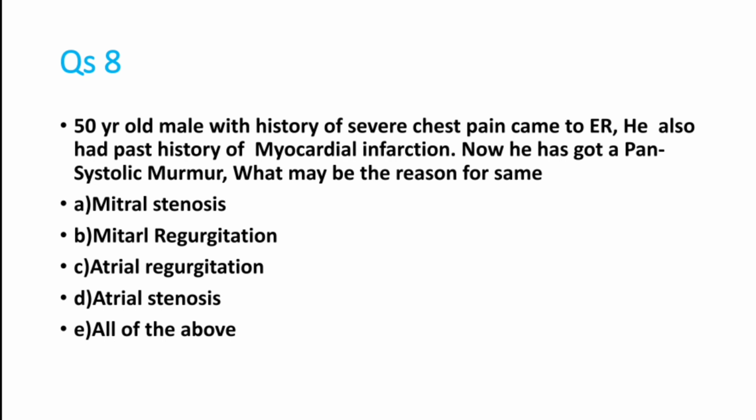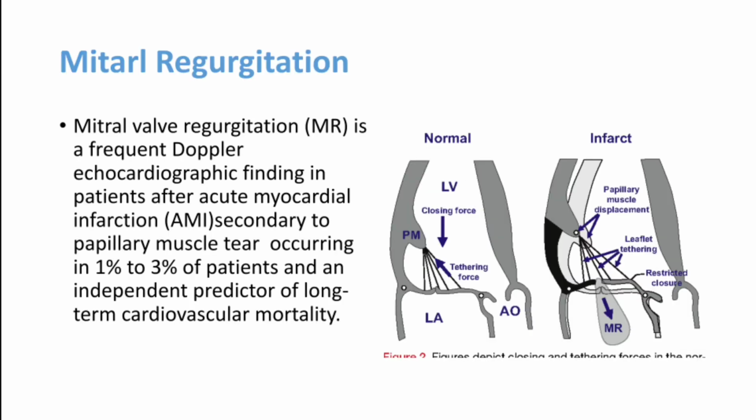So what is the reason for his pansystolic murmur after myocardial infarction? We'll see the answer. It is mitral regurgitation secondary to papillary muscle dysfunction due to acute myocardial infarction. It can occur in 1 to 3% of patients, and it is an independent predictor of long-term cardiovascular mortality. These patients can have pulmonary edema and many other problems. So post myocardial infarction, papillary muscle dysfunction and mitral regurgitation is the answer.